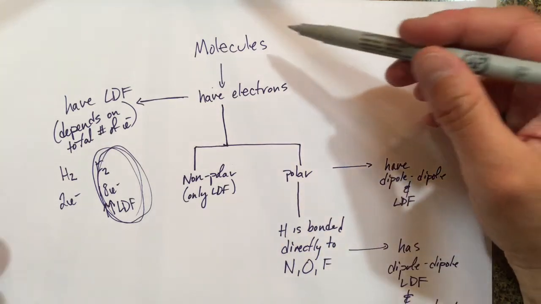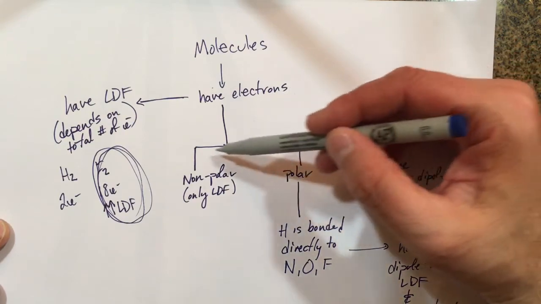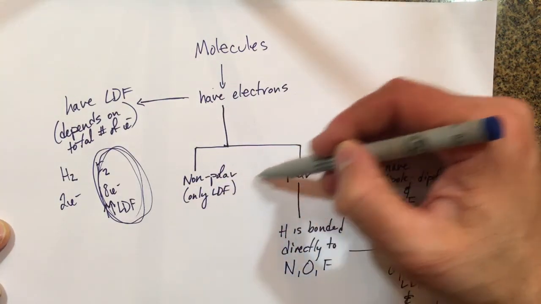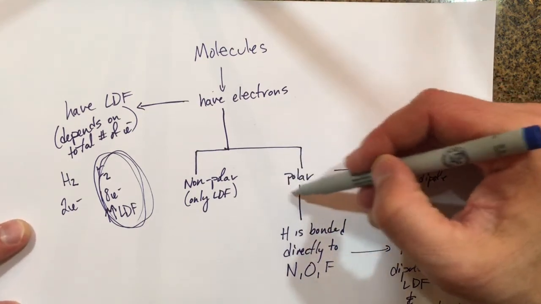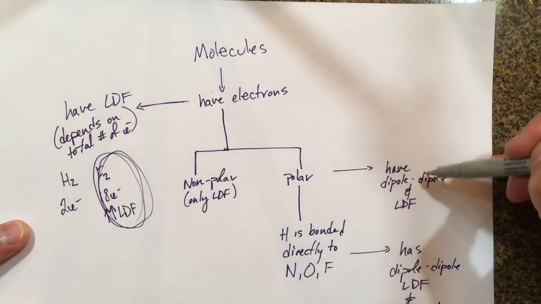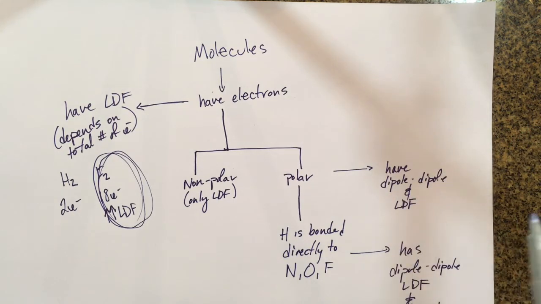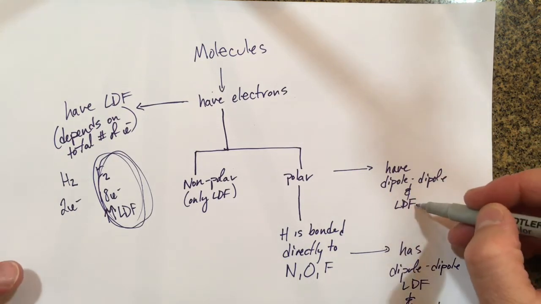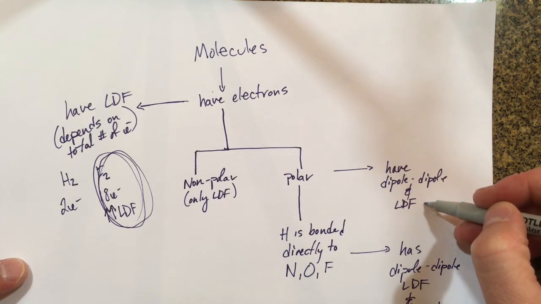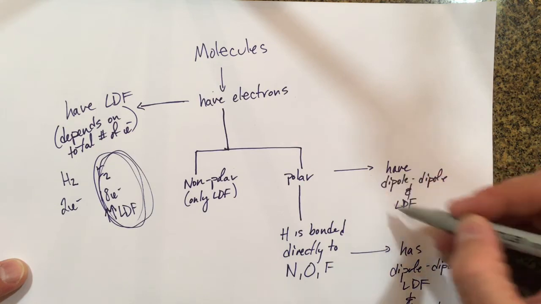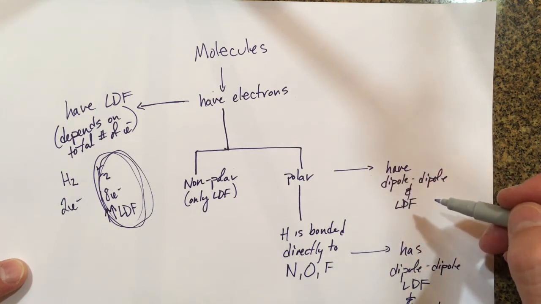It becomes a little more complex for molecules that are polar. If it's nonpolar, you only have London dispersion force. But if they're polar, they will have dipole-dipole force as well as London dispersion force. And this starts to get complex. If the London dispersion force was exactly even, then it would depend only on which one is more polar.